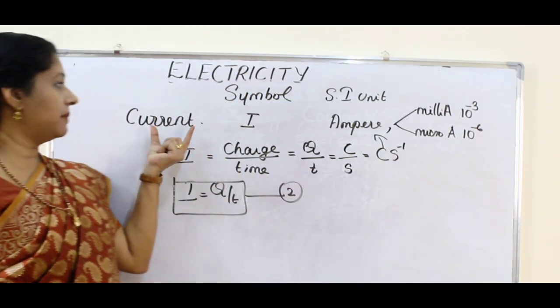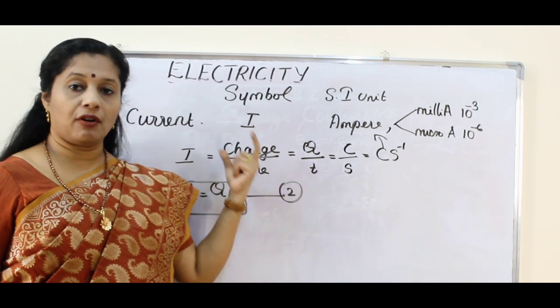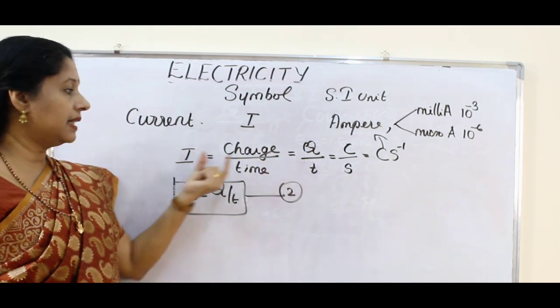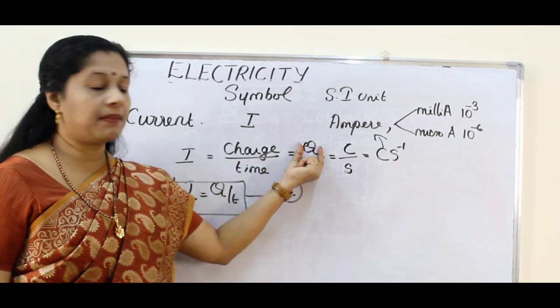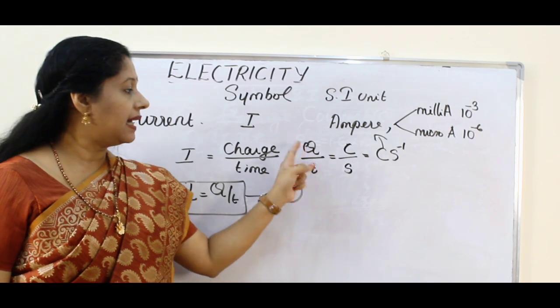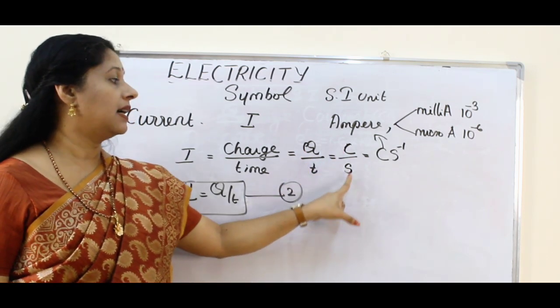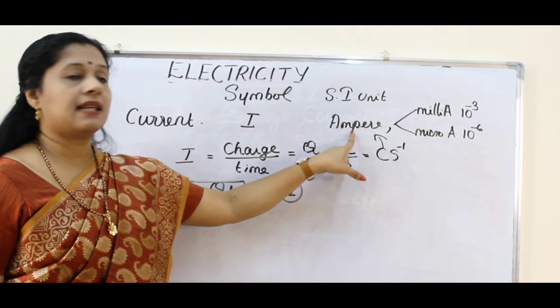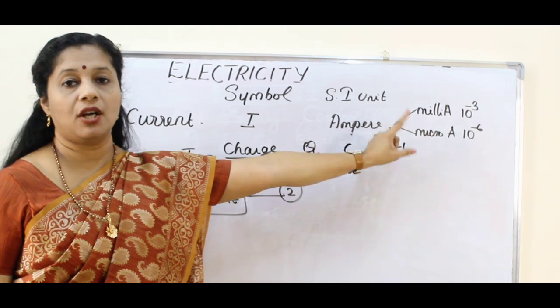Okay, so current is represented by the symbol I. It is the rate of flow of charge. That means the current is the charge flowing through unit time. So the charge is represented by symbol Q, time by T, and if you take the SI unit, it is C upon S. Then C per S is ampere. Ampere can be measured in smaller units like milliampere or microampere also.